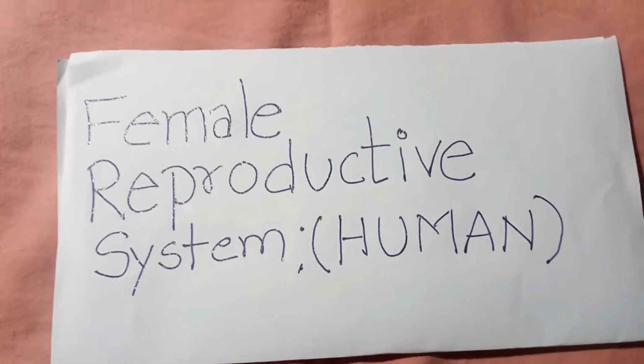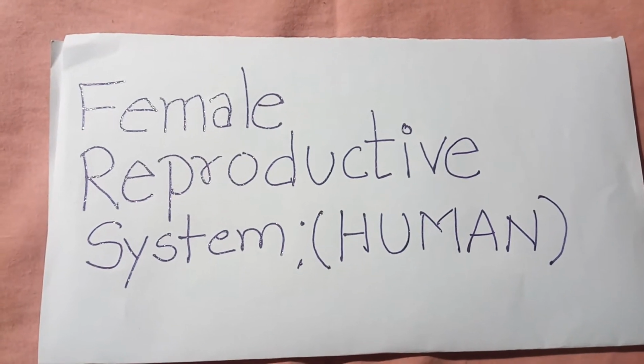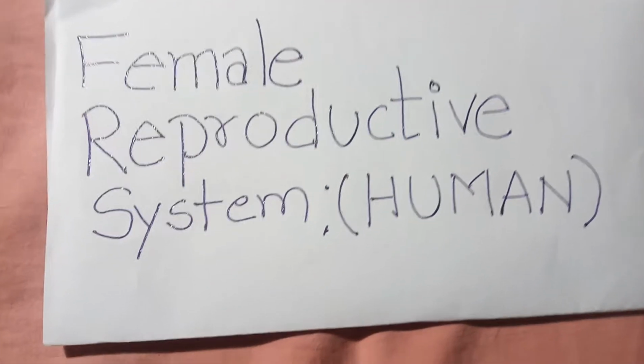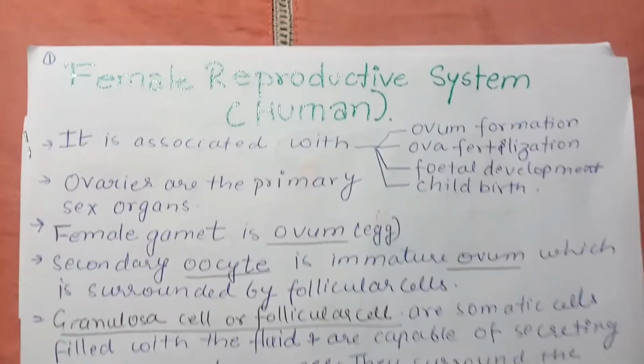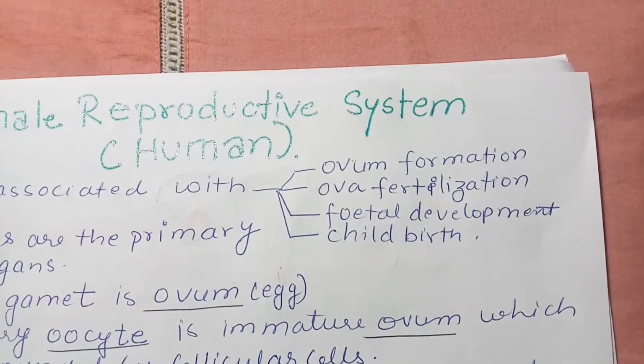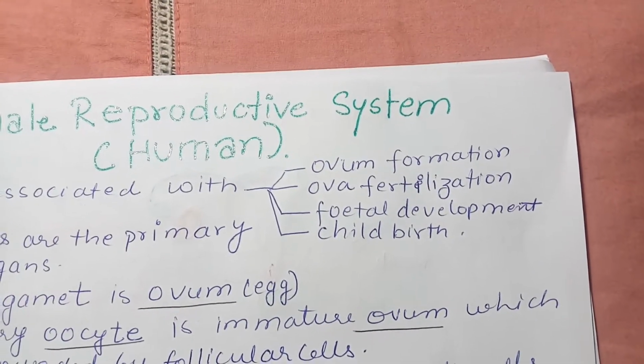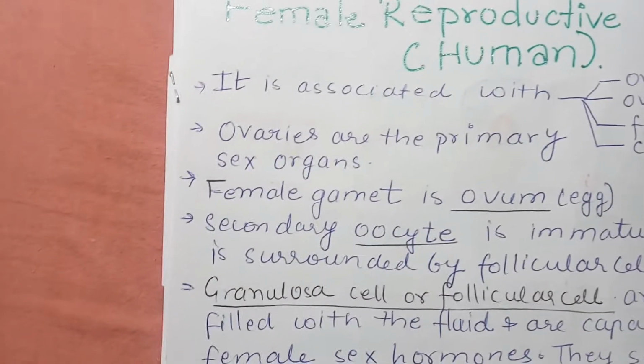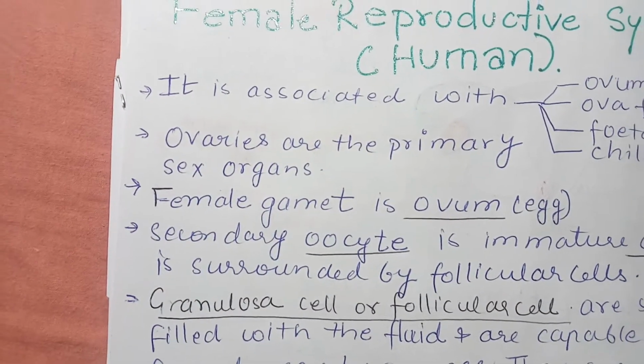Dear student, today we will study the female reproductive system in human. The female reproductive system is associated with ovum formation, fertilization, fetal development and childbirth. Ovaries are the primary sex organ.